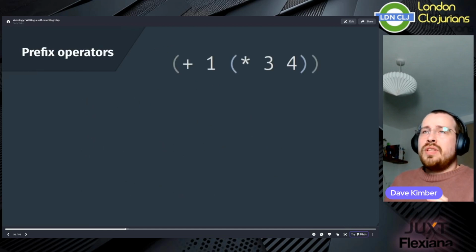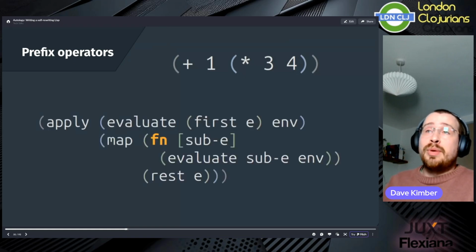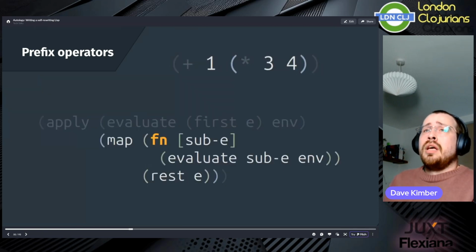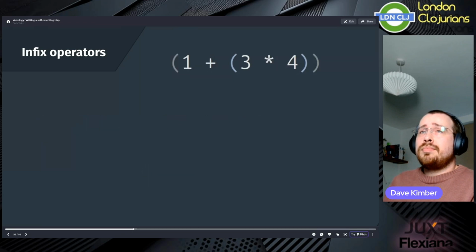We currently use the classic Lisp prefix notation, where functions are the first element in the list. And this is implemented by the function application section of our interpreter. When we evaluate the first element of the list, and then apply it to the results of evaluating the rest of the elements.